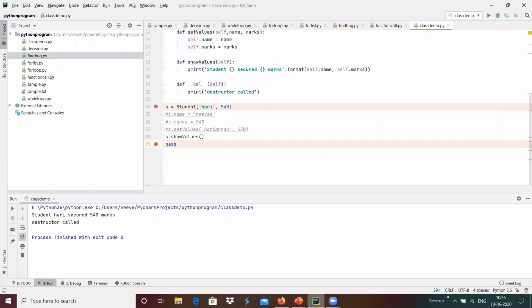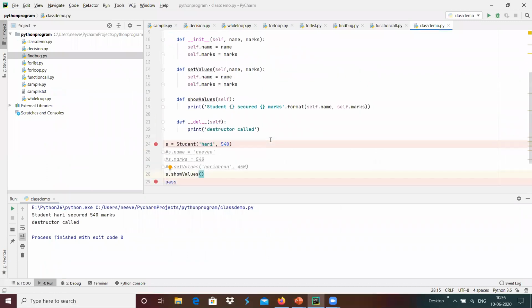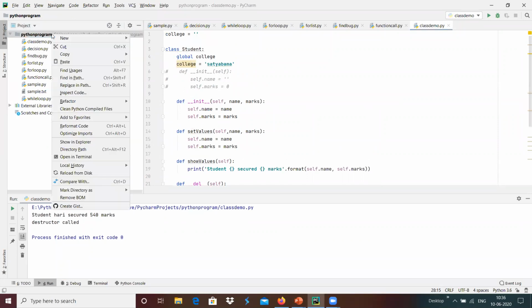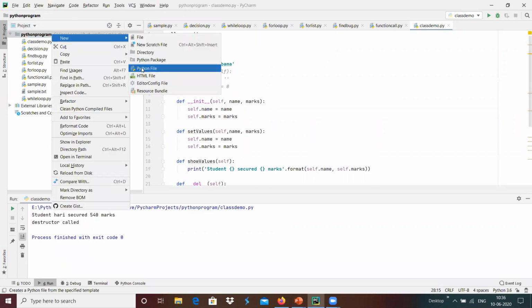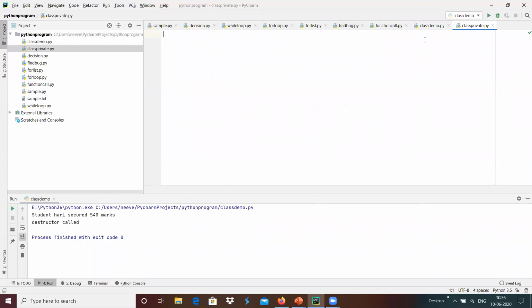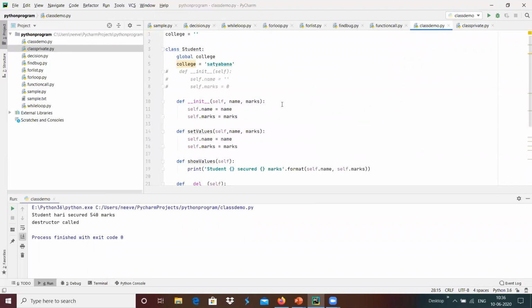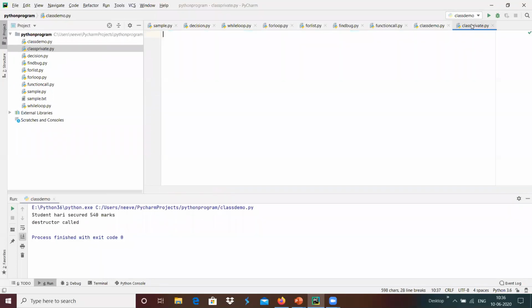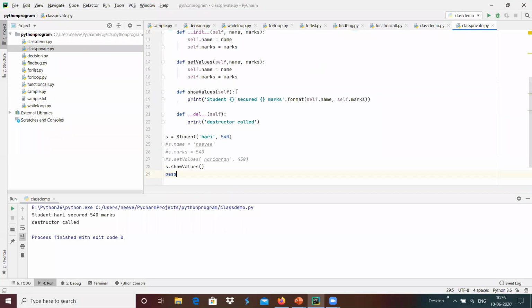Maybe I am going to declare a variable. I'm going to create a new file, class private.py over here, and I'm just going to copy the complete content to this.